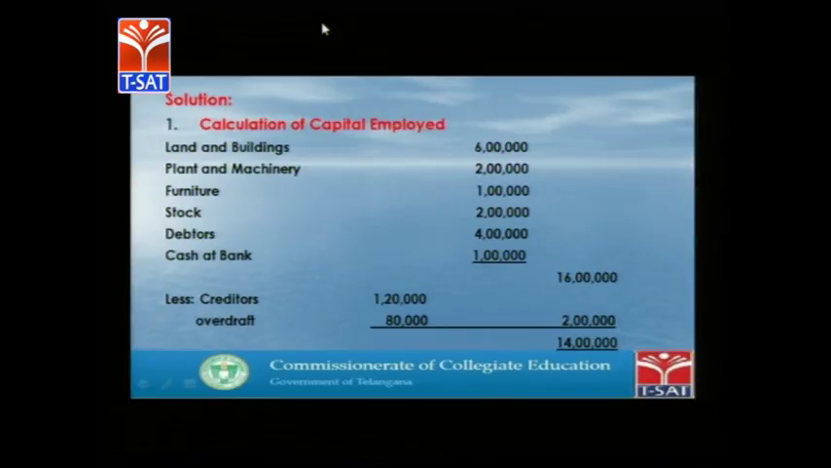We are adding all the assets like land and building, plant and machinery, furniture, stock, debtors, cash. All this aggregatively comes to 16 lakhs rupees. From this, deducting external liabilities, that is creditors 1,20,000 rupees and bank overdraft 80,000 rupees, total 2 lakhs should be deducted from 16. Now we come to 14 lakhs, this is the capital employed.